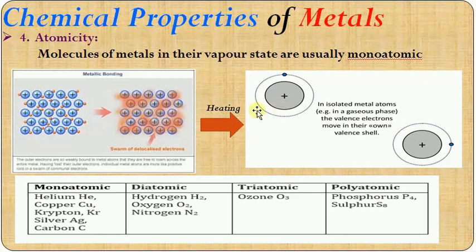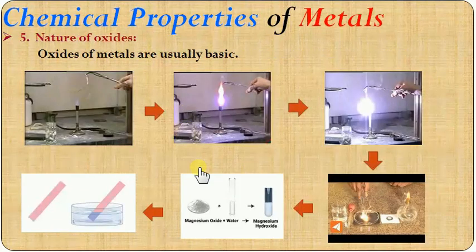This is what you have to understand, my dear children. The next one, nature of oxides. Usually metals form basic oxides. That means metal oxides are generally basic in nature. For example, in this picture, the magnesium ribbon is burned in the Bunsen burner. You could see the dazzling bright white light coming out of this combustion. Magnesium combines with oxygen to form magnesium oxide.